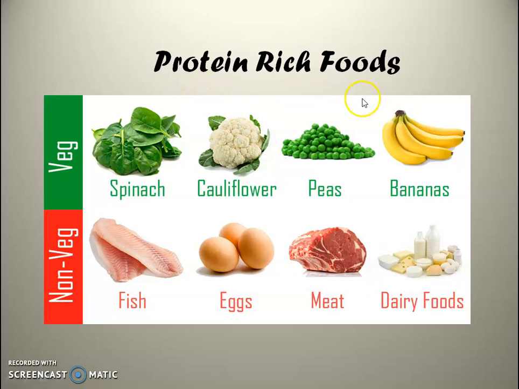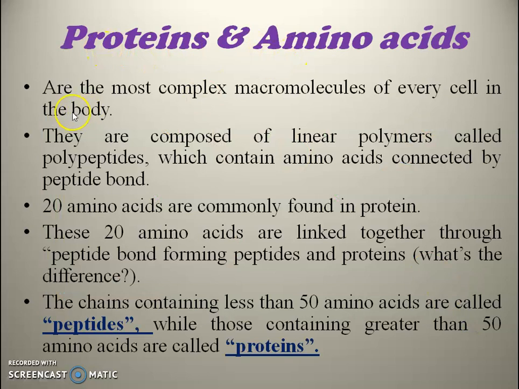Then protein-rich foods, in which we have spinach, cauliflower, peas, bananas. In non-veg we have fish, eggs, meat, and dairy products. Proteins and amino acids are the most complex macromolecules of every cell in the body. They are composed of linear polymers called polypeptides, which contain amino acids connected by peptide bonds. 20 amino acids are commonly found in proteins, linked together through peptide bonds, forming peptides and proteins.